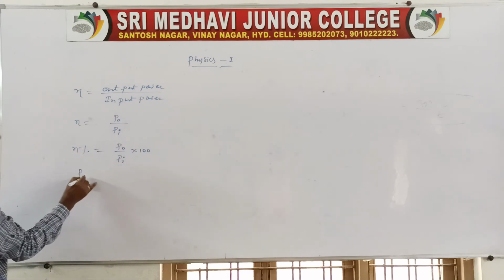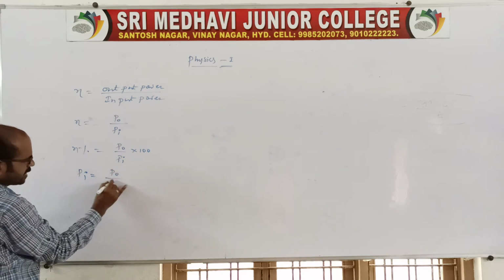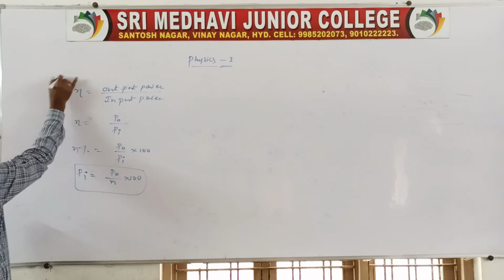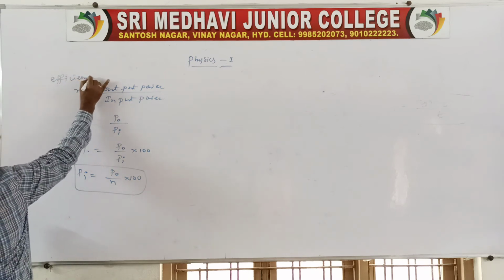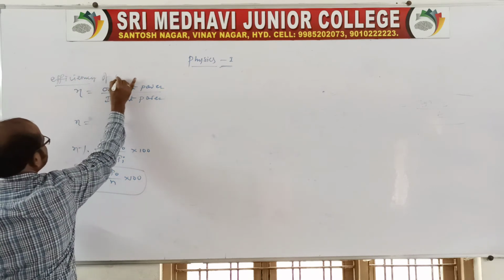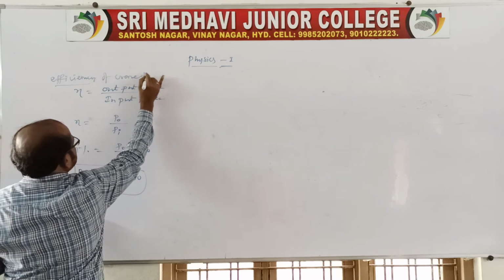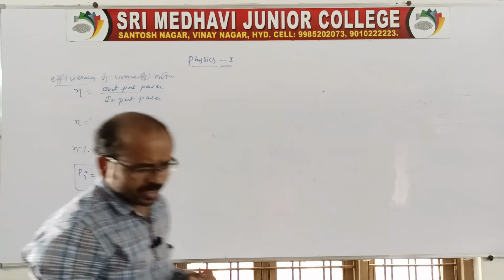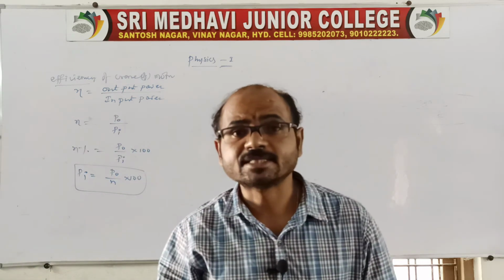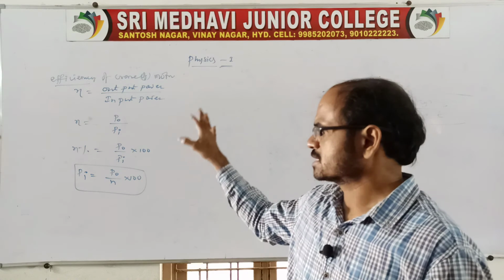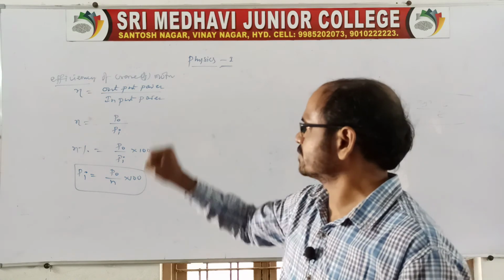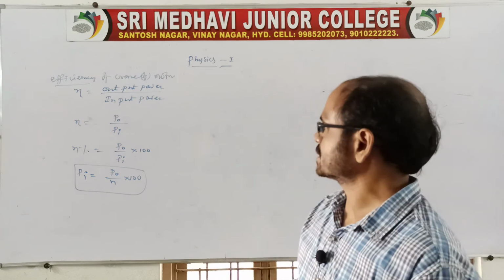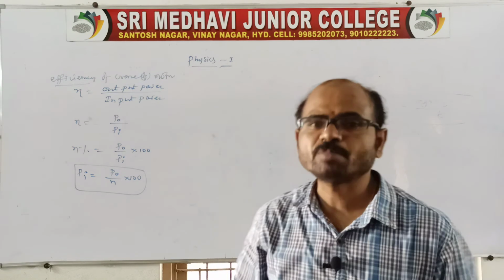Sometimes they may ask you for input power, which is P naught by eta into 100. So this is the efficiency: the efficiency of a crane or motors is the ratio of output power to input power. It depends on the situation, because sometimes they will ask questions related to a motor or crane. So efficiency is nothing but output power by input power.